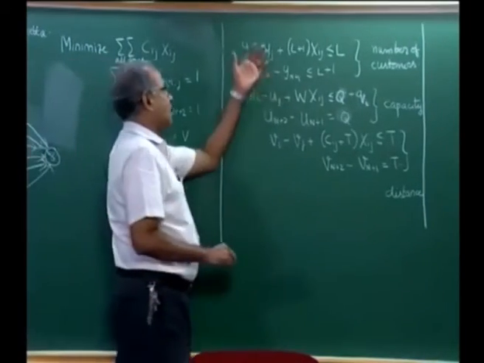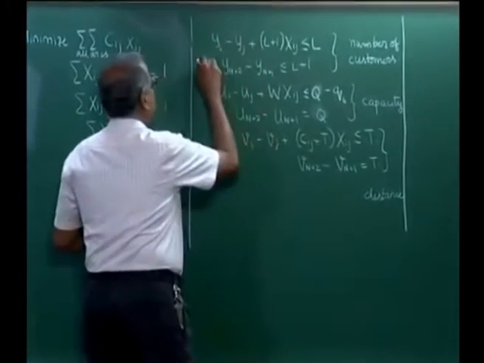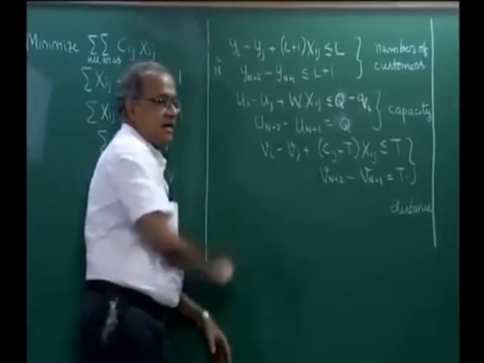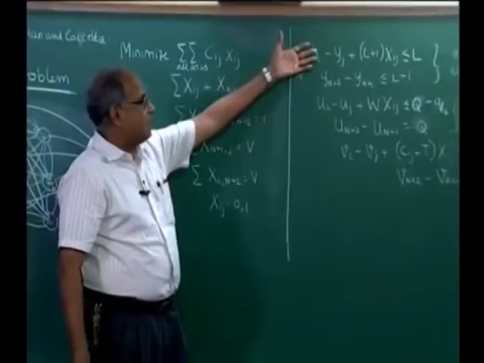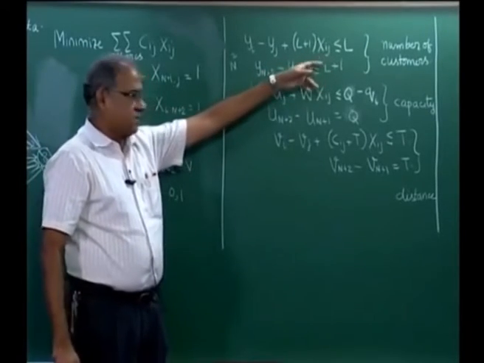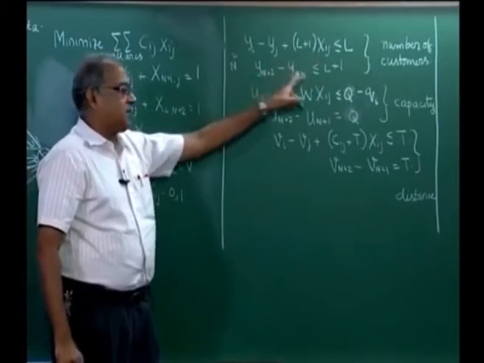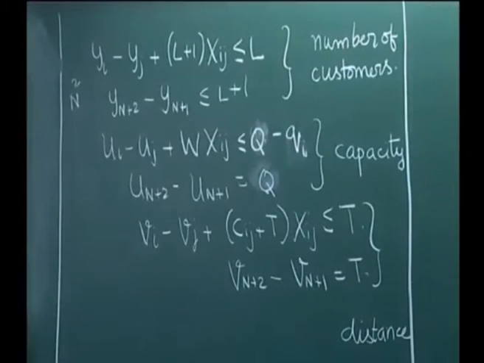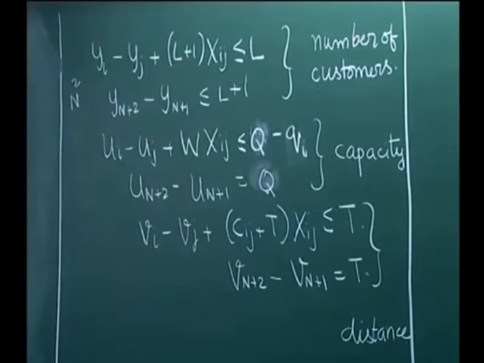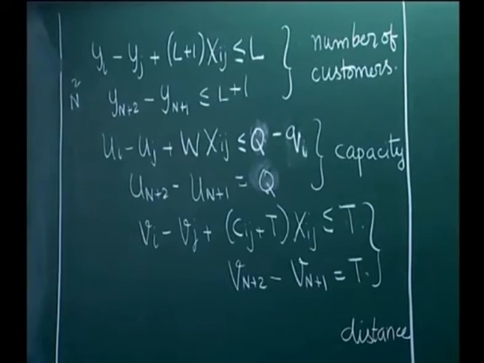So, all of these would require of the order of n square constraints, because now we realize that yi and yj are some other continuous variables that we have introduced. Xij is the same, L is known. Similarly, yn plus 2 and yn plus 1 are another set of continuous variables that have been defined. Similarly, these are very similar to our ui minus uj plus n xij less than equal to n minus 1 that we have seen.